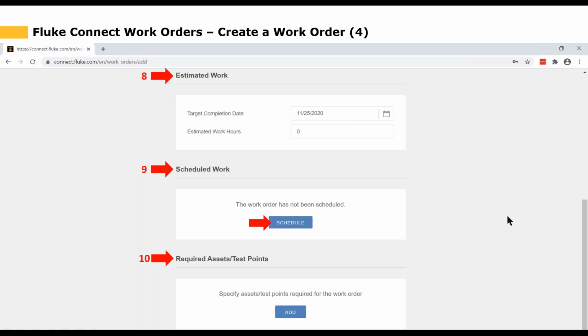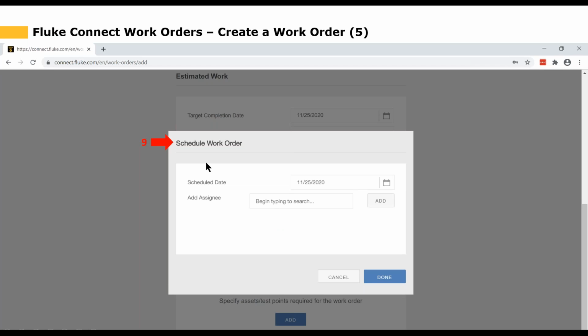Okay, so if we go ahead and click on the schedule button, this is the pop-up that you're going to get: schedule work order. So here we select the date, we pop the calendar screen up, and we can select the date that we want this work order to be completed.